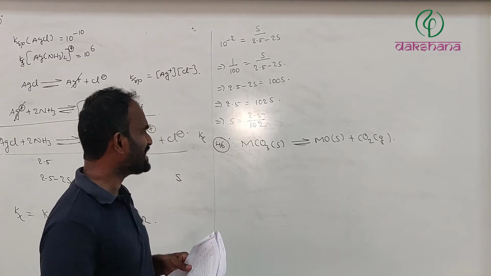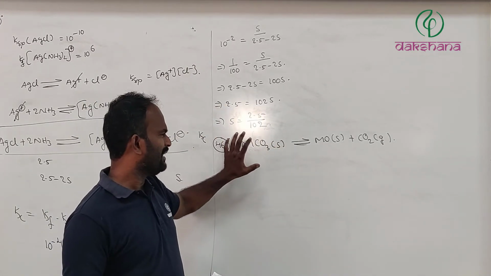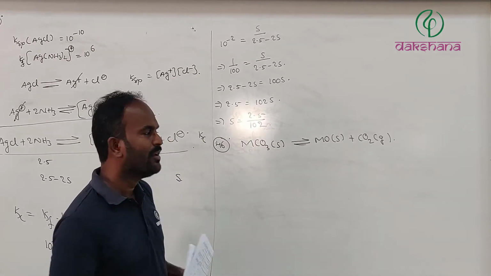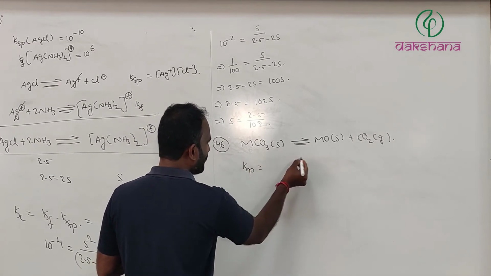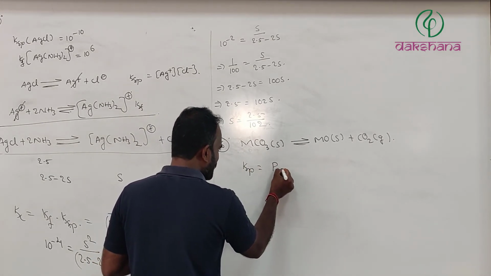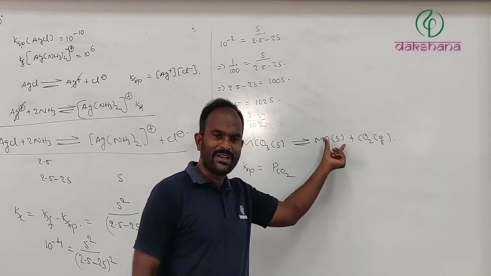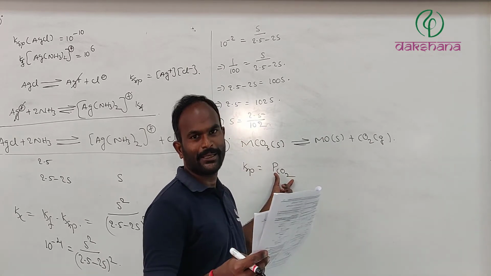First, let us understand this reaction, and after that we will go to the question. For this reaction, Kp is equals to the partial pressure of carbon dioxide, because both the reactant and the other product are solids.